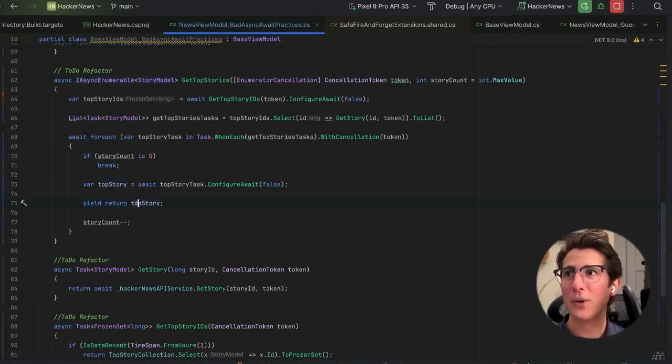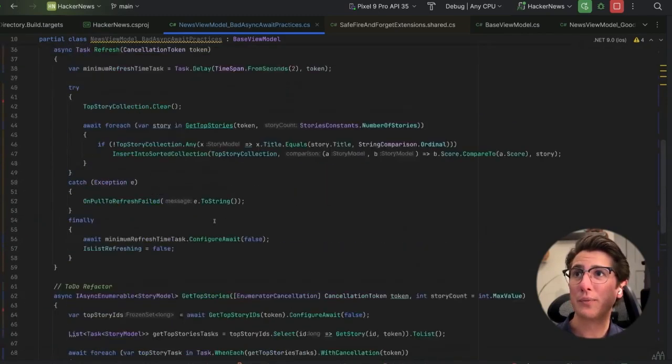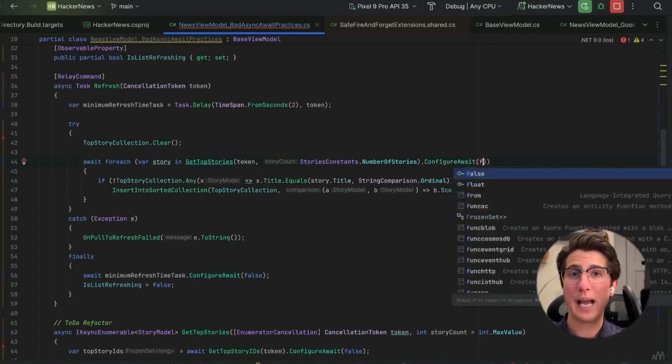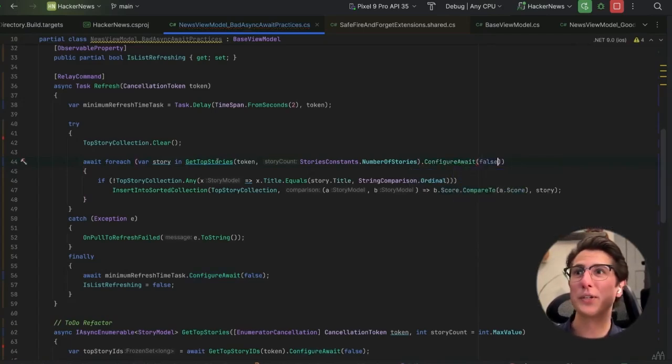Don't leave this method. So what happens here is we get our top story from top story task. We say yield return top story, and the yield return brings us back up to here, to this await foreach loop, where, by the way, we can absolutely use ConfigureAwait(false) for our await foreach loops.